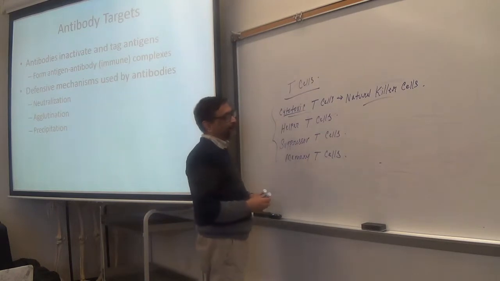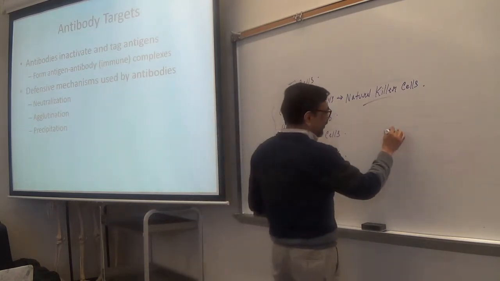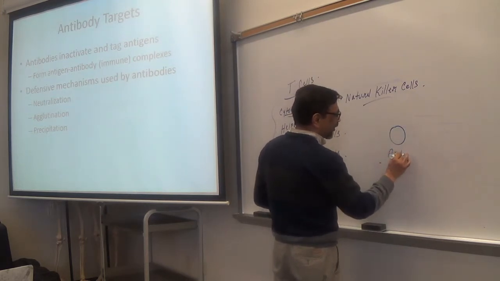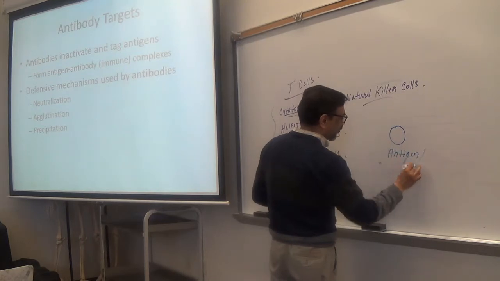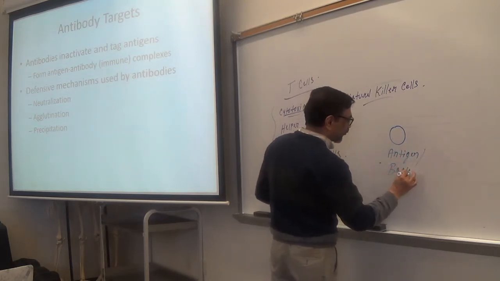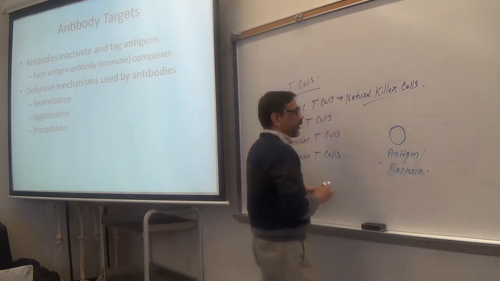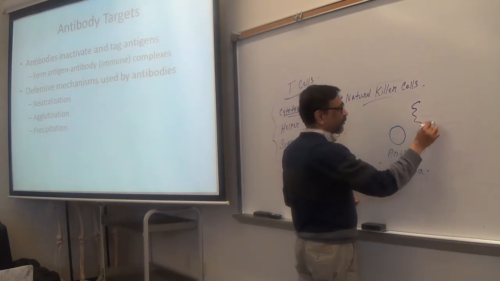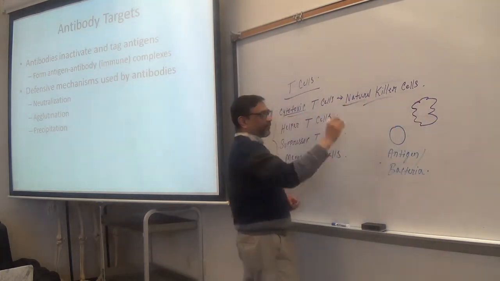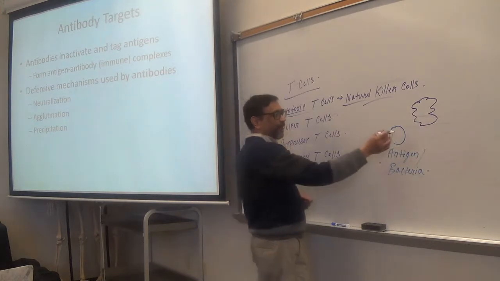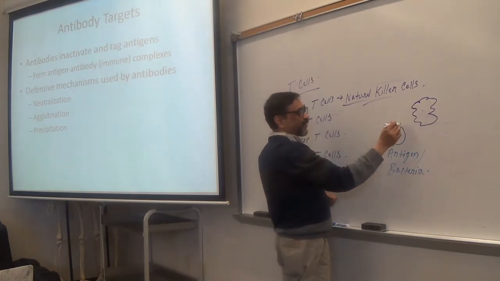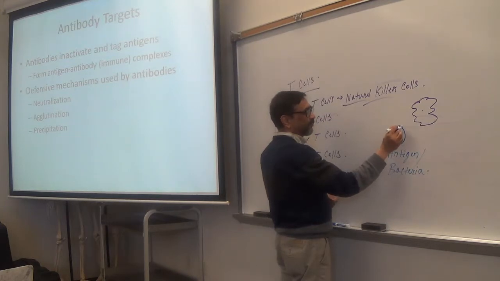How they work, very interesting. See, this is a bacteria, antigen or bacteria, and this is your natural killer cell, cytotoxic T cell. So when it sees a bacteria, it will release a chemical that is called perforin.